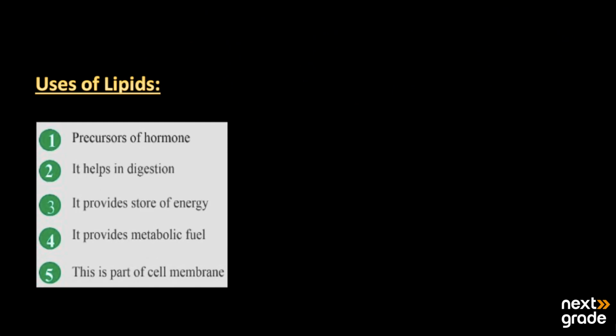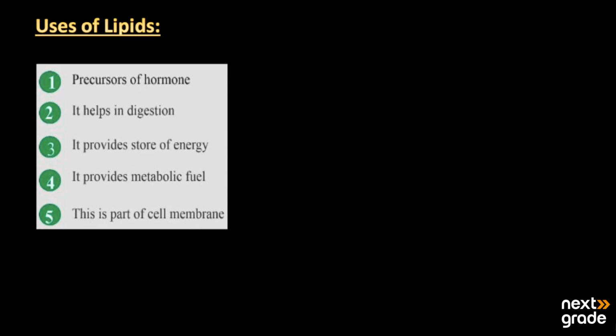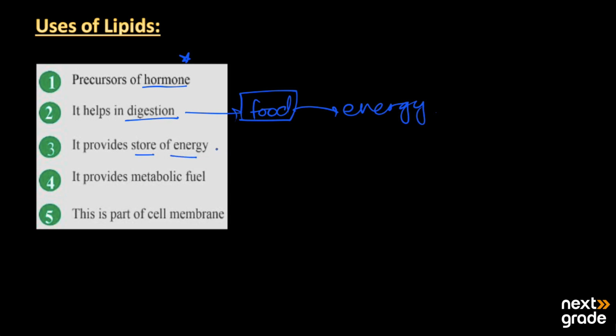After that, we have the uses of lipids. The first one is that they are used as precursors of hormones. Precursors of hormones means they are used as the starting group for hormone production. It also helps in digestion, that is, how the food gets digested in the body and changes into energy. It also provides a way to store energy, and then this stored energy will later be used as a source of power for the body.